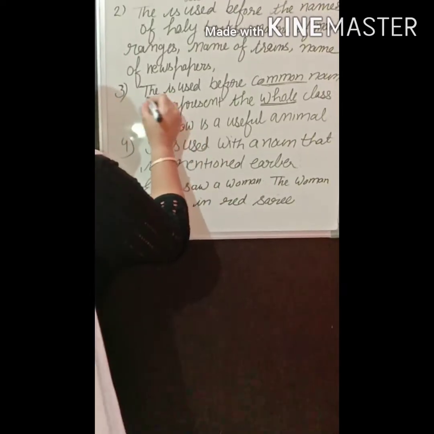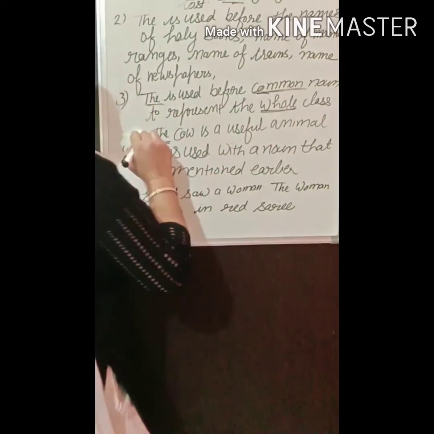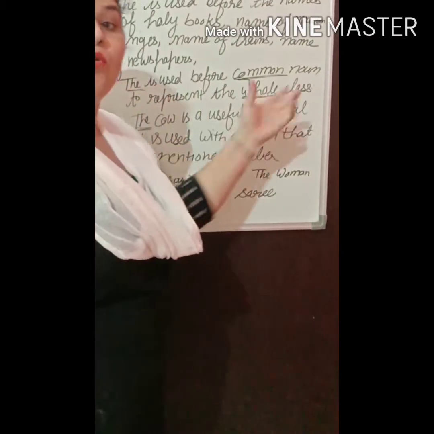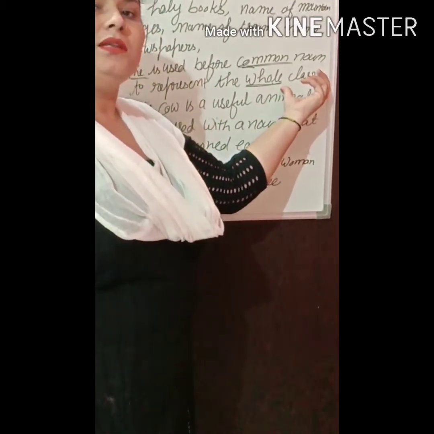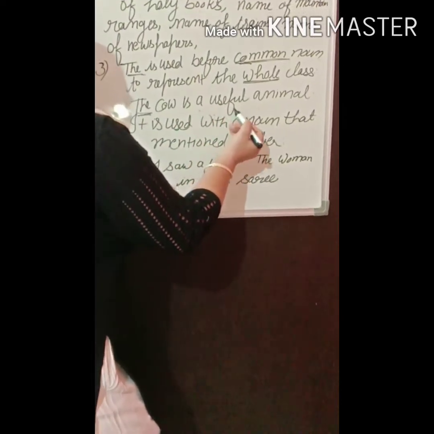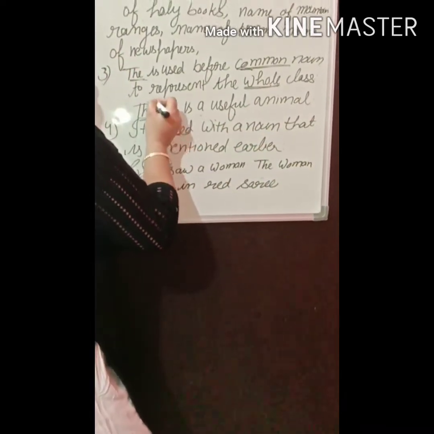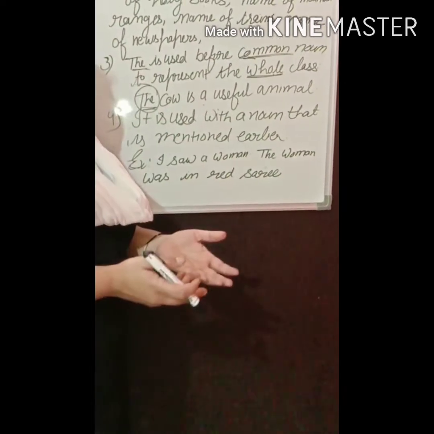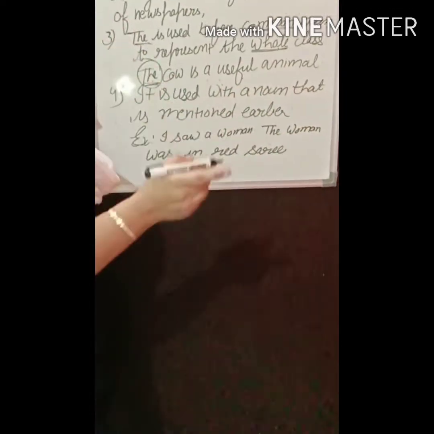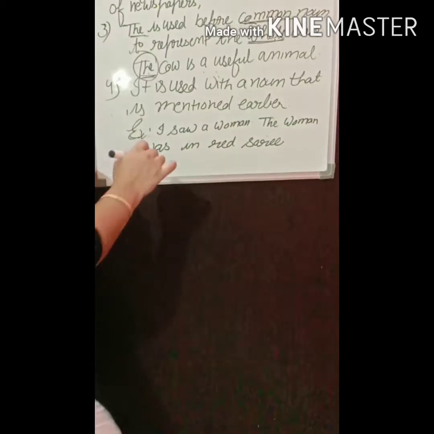So the is used before a singular common noun when we want to represent the whole class of that noun. The cow is a useful animal means we are talking about all the cows, not that cow. So the cow is a useful animal means all cows are useful animals.